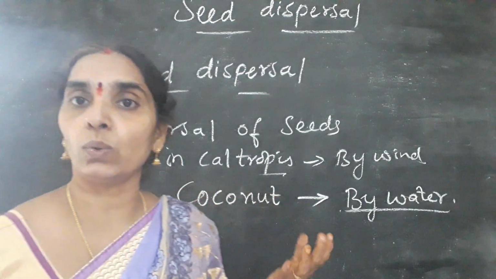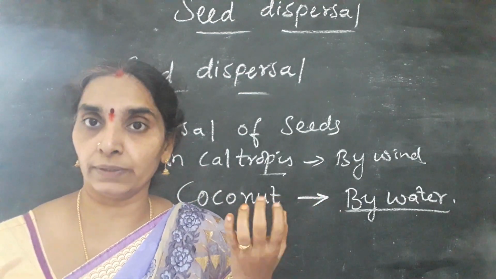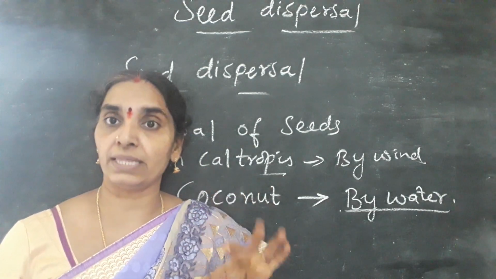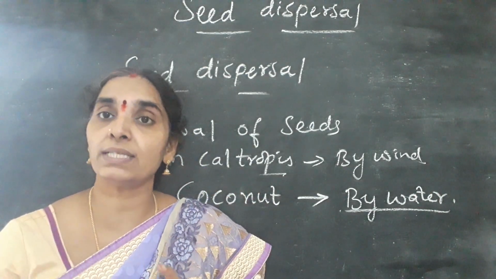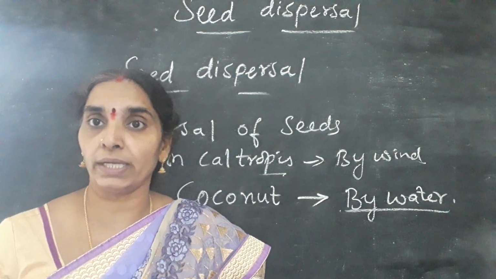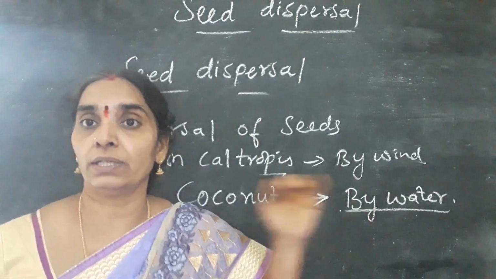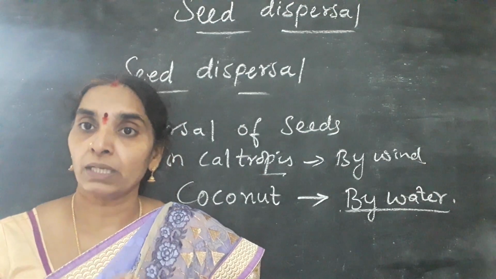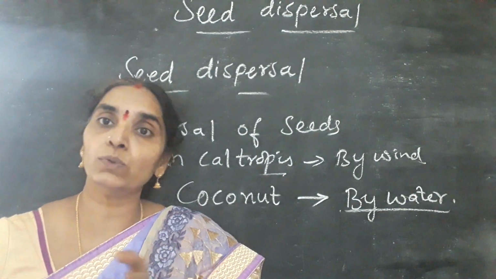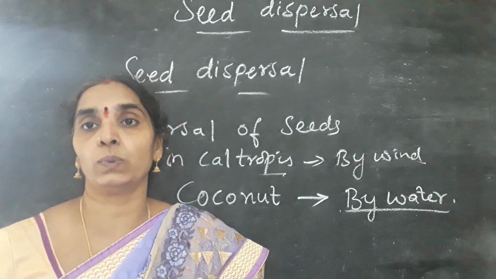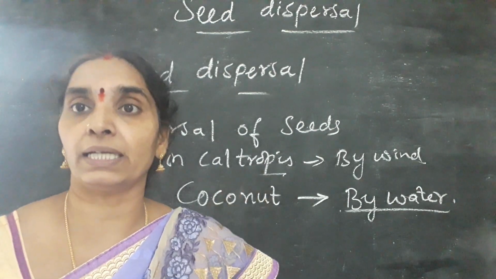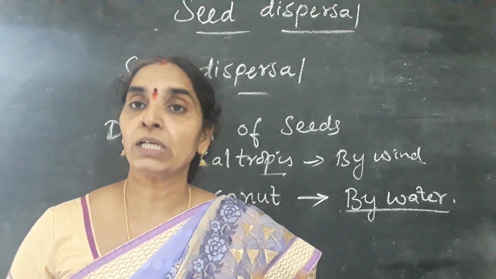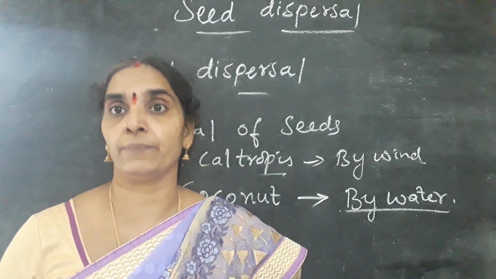They fall over the water. Though the coconut is heavy, the fibrous structures over the fruit of the coconut help it to float on the water, and it moves along the water currents and settles at some place. Under the favorable conditions of air, water and mineral salts that it gets through the soil, it germinates.